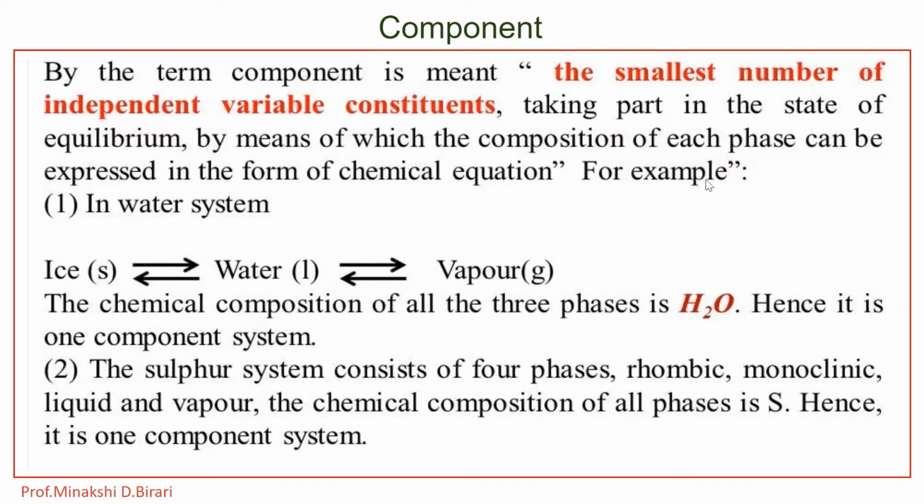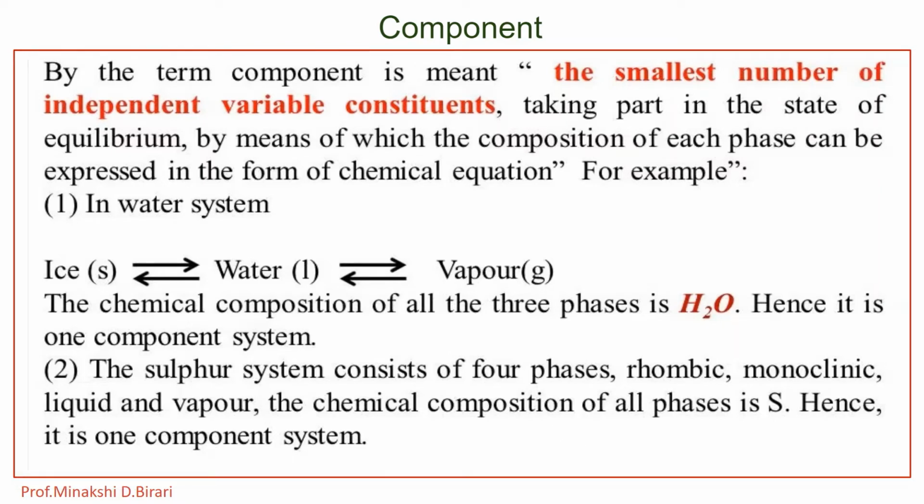For example, if we take the water system, in that ice is in equilibrium with water and water is in equilibrium with vapor, that is solid, liquid and gas. These are in dynamic equilibrium. The chemical composition of all the three phases is water, that is H2O. Hence, it is a one component system. Then the sulfur system consists of four phases: rhombic, monoclinic, liquid and vapor. The chemical composition of all phases is sulfur. Hence, it is a one component system.